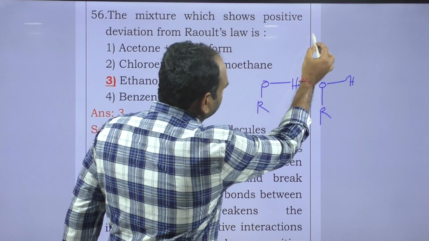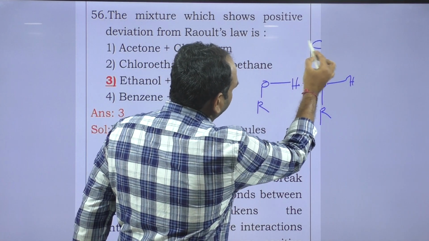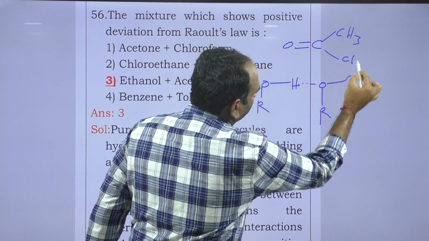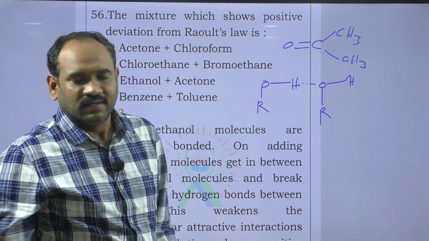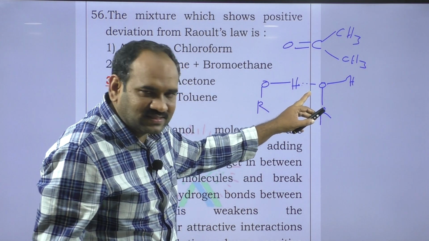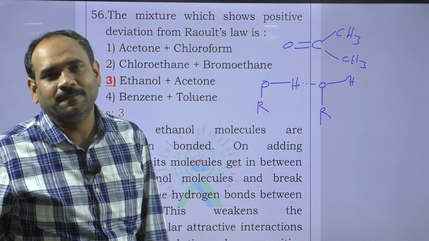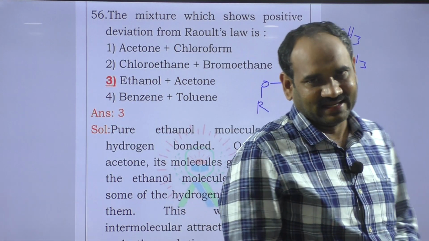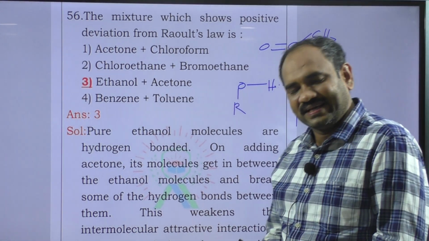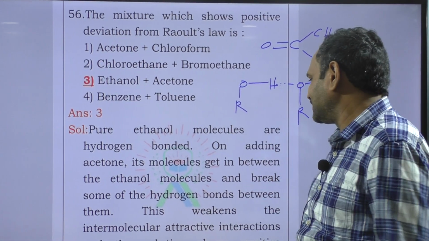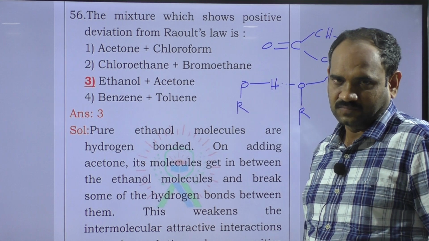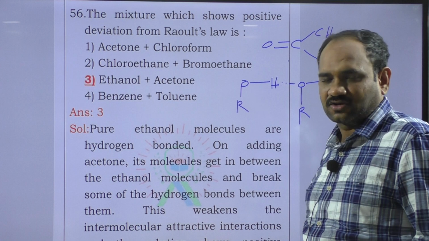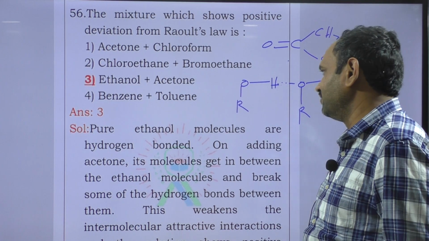When acetone, C=O, is added to this, the intermolecular hydrogen bond is cleaved. As a result, the intermolecular attractions decrease. Due to the decrease in intermolecular attraction, it causes positive deviation. So acetone cleaves the hydrogen bonds between alcohols, so it causes positive deviation.